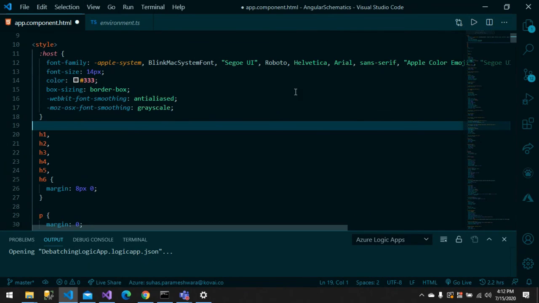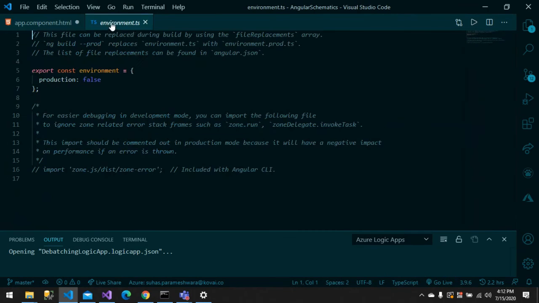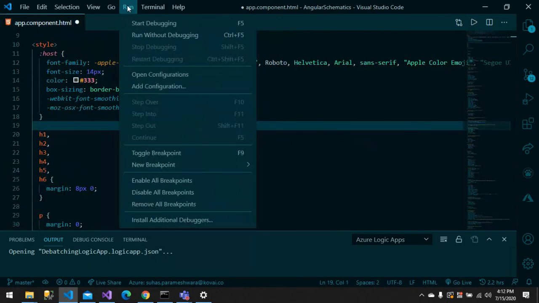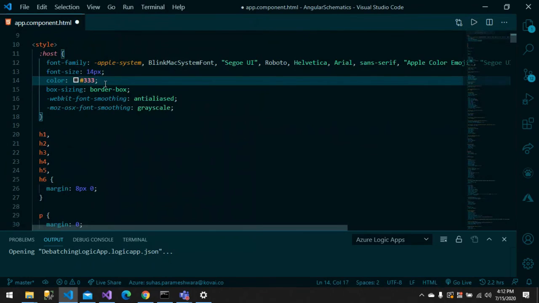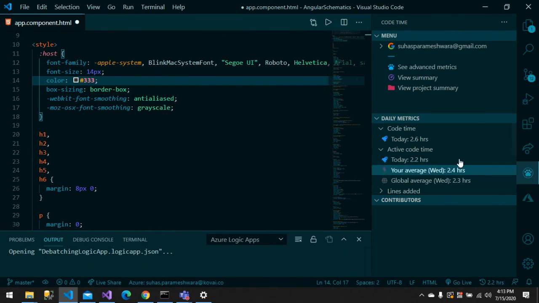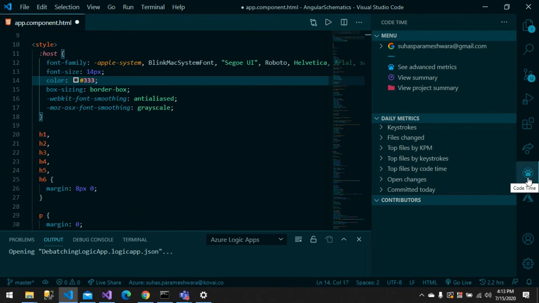So yeah, I can do Live Share and whatever I want. Terminal run, yeah. I can run any console application. I can just install the C# console debugger compiler and run it. VS Code is very lightweight and it can be done easily. And this is a code time extension. It shows me that today I have coded around 2.6 hours and active code time is 2.2, and it shows me some metrics. So it will be very helpful.